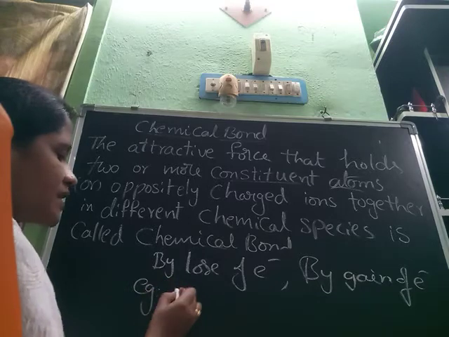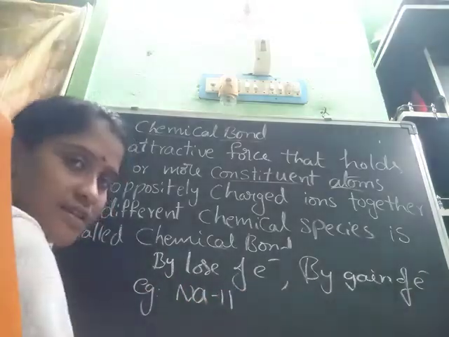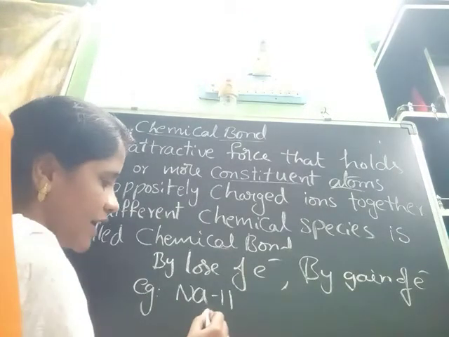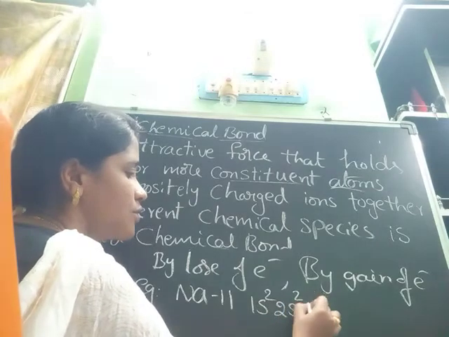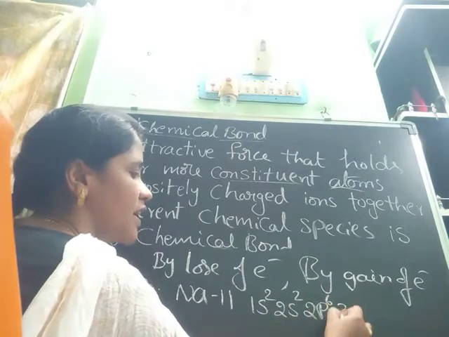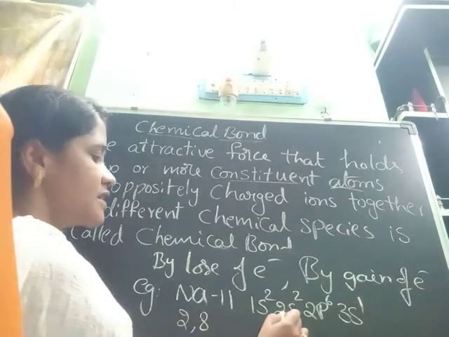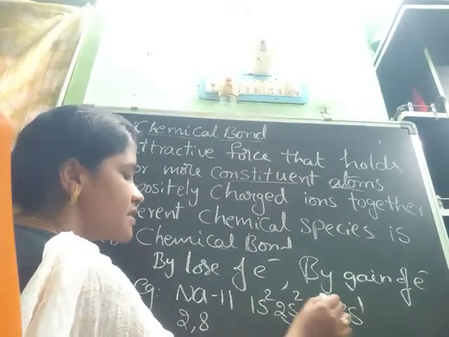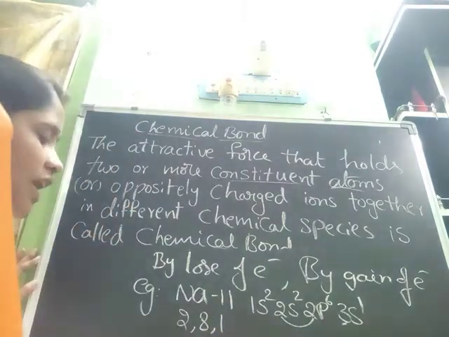For example, see sodium, atomic number 11. Electronic configuration 1s2, 2s2, 2p6, 3s1. That means 2, 8 in the first two shells, and in the third shell 1 electron: 2, 8, 1.